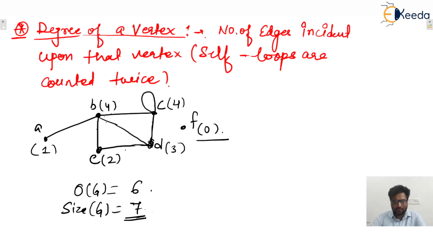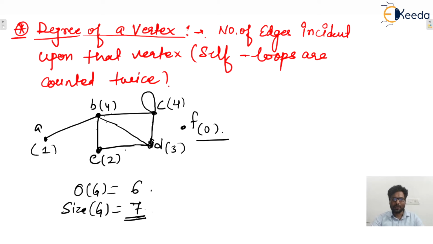Now the vertex with degree 1 is known as what? Pendant vertex. Again, I'm repeating: the vertex with degree 1 is known as pendant vertex. Also, the vertex with degree 0 is called an isolated or lone vertex.